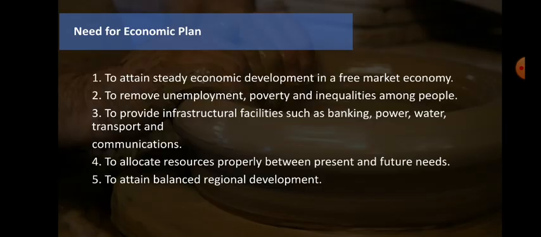Then the fifth point is to attain the balanced regional development. Yes, this we have discussed many times in entrepreneurship development in the class also. That is to attain the balanced regional development. So what I mean by this, attain the balanced regional development. Balanced regional development means each and every area should be balanced.